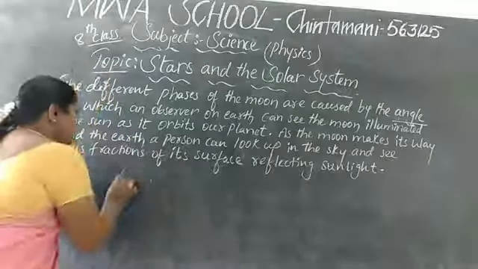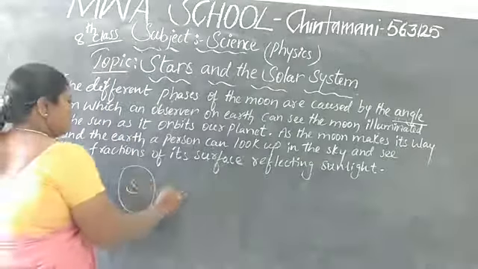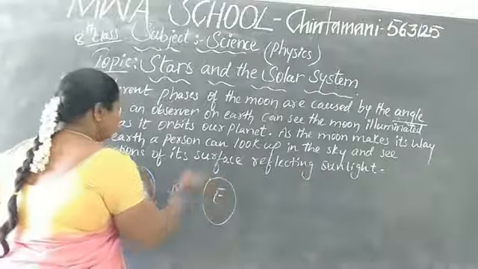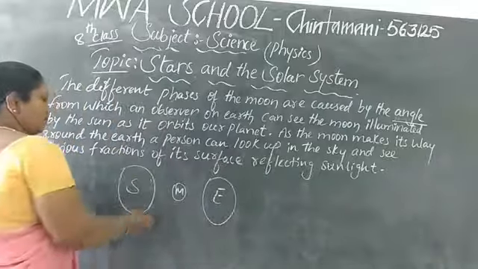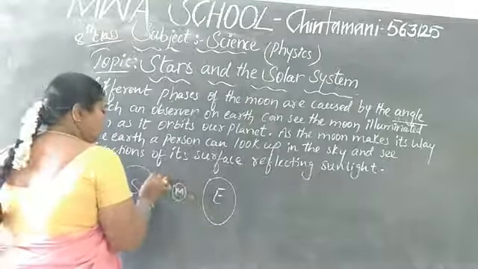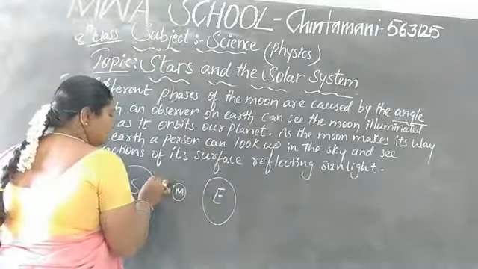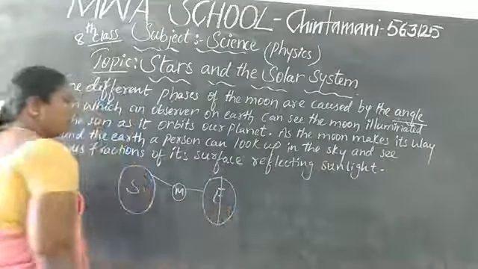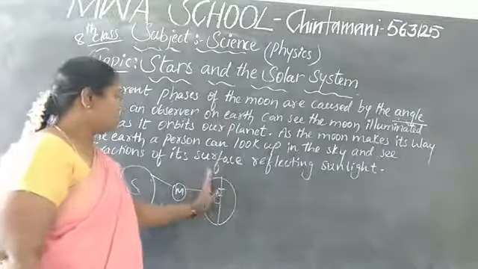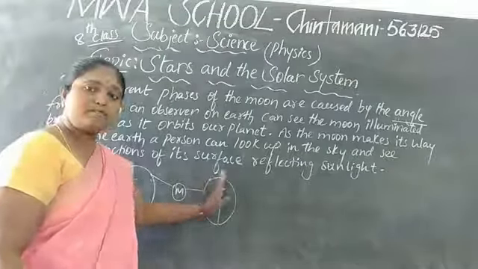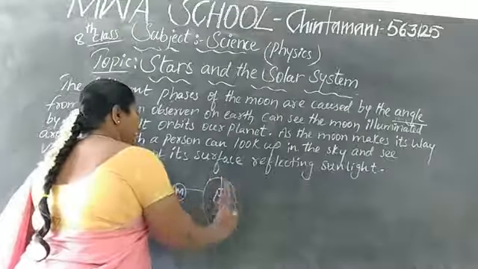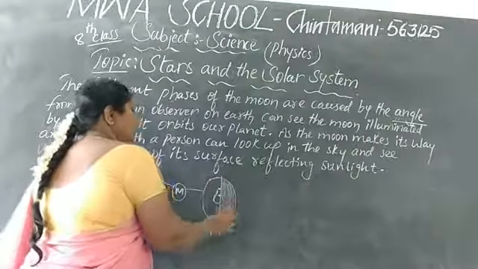That means the sun, moon, earth. These three are the objects. When the sun gives light to the moon, only half of the part is lit, and the other part has shadow, which we cannot see. This will be the dark part.